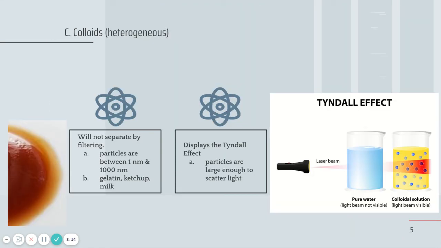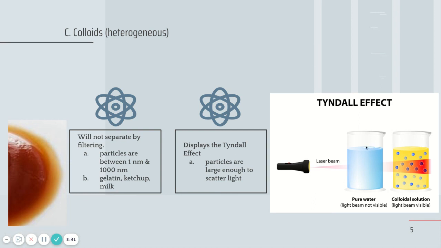All right, the next type, so those were solutions. The next type is our heterogeneous mixture. So we have a colloid, which I did talk about a little bit, but here it is in writing. It will not separate by filtering because the particles are too small. However, it still will separate after a long period of time. Examples are ketchup, milk, gelatin. Those are all good examples of a colloid. It does display the Tyndall effect.